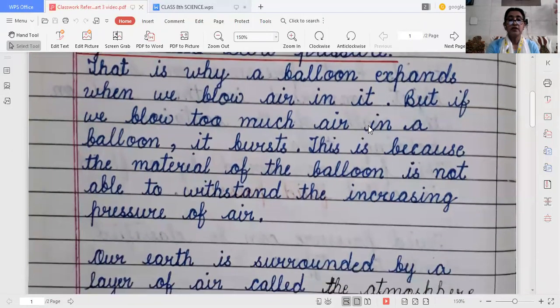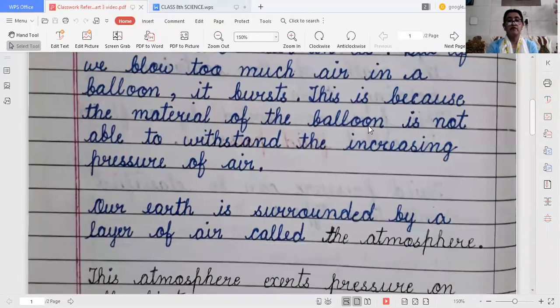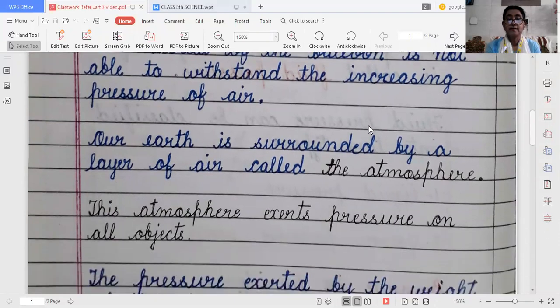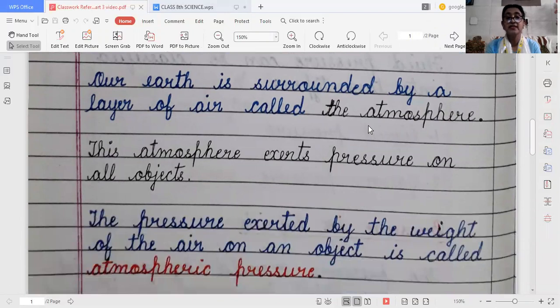Now our earth is surrounded by a layer of air which is known as the atmosphere. This atmosphere also exerts pressure on all objects, and the pressure exerted by the weight of the air on an object is called atmospheric pressure.